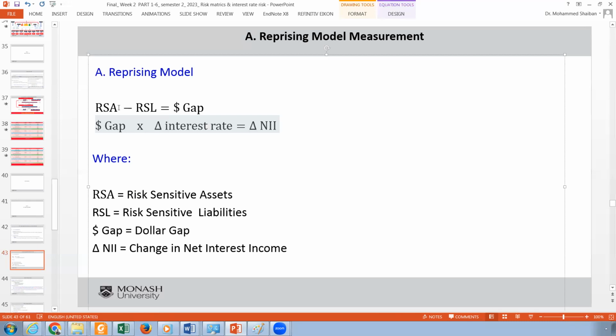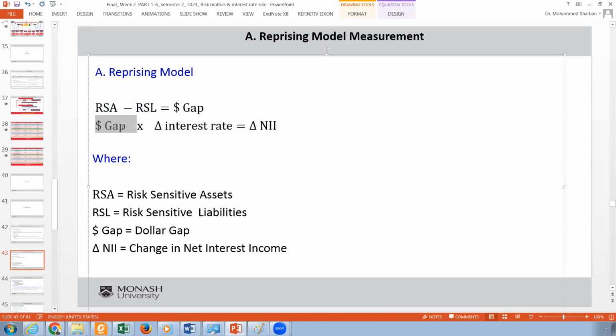Risk-sensitive liabilities, to define them also, are the ones that are sensitive to the changes in the interest rate. I will explain these to get the dollar gap, which is the difference between those two sensitives.